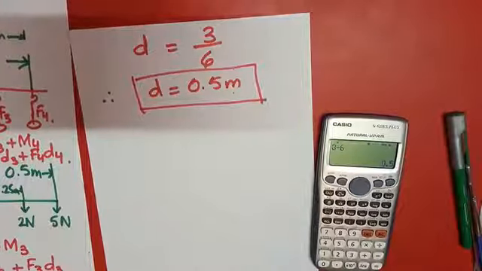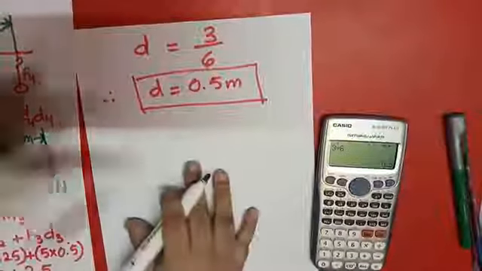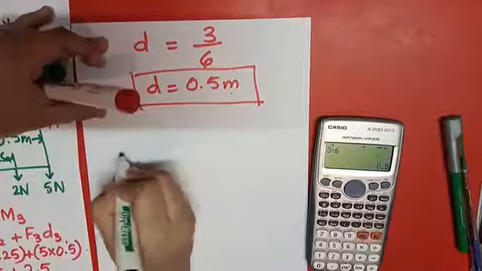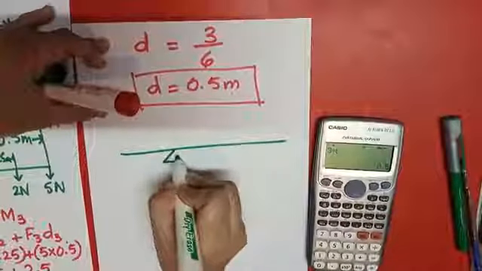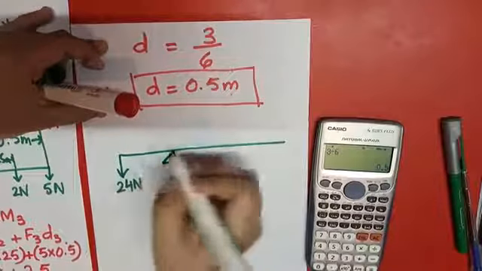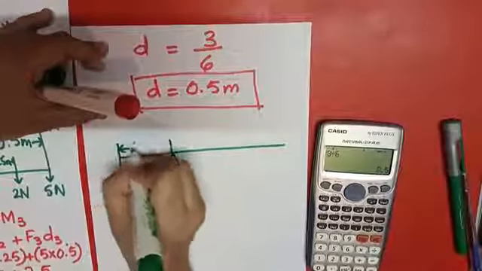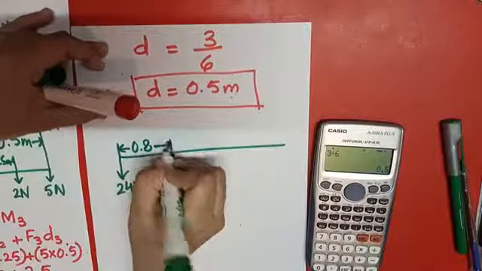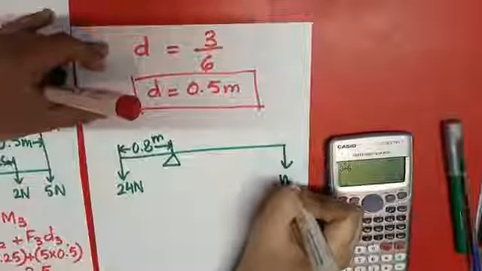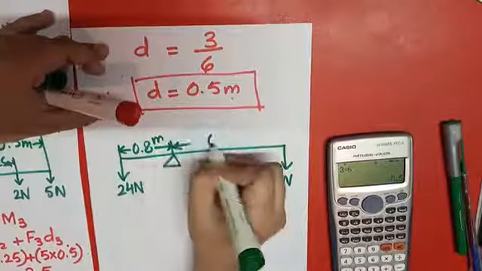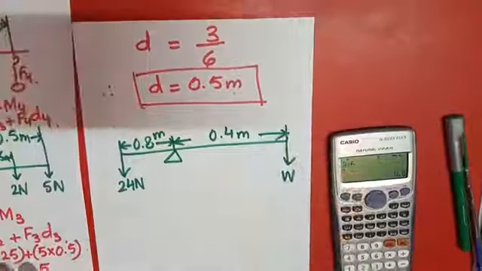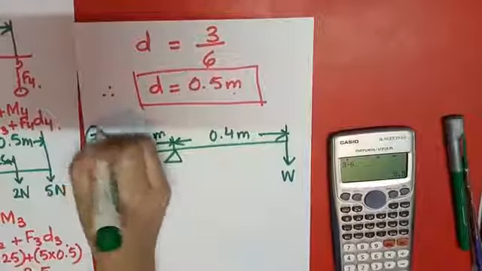For example, I have another question, and which is what? I have this question here, and there is a weight of 24 Newton, and its distance is 0.8 meters, and this is W, and this one is 0.4 meter. So what I have to do in it is the 7th question.